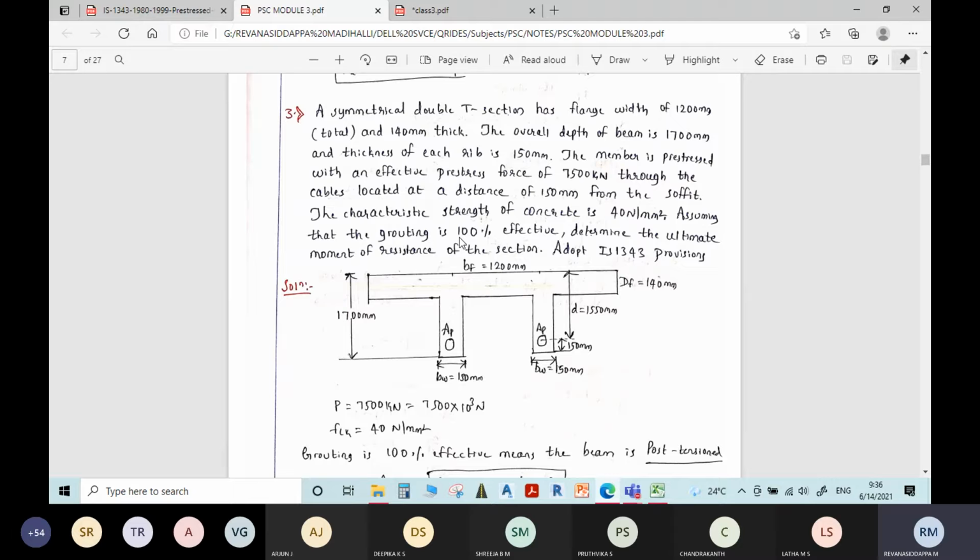Whenever the pre-stressing steel is placed in the ducts, the duct is filled with grout with 100% effective grout, which means that it is a bonded pre-stress member. We need to refer to the table of bonded pre-stress member. We have to find the ultimate moment of resistance of the section using IS 1343.